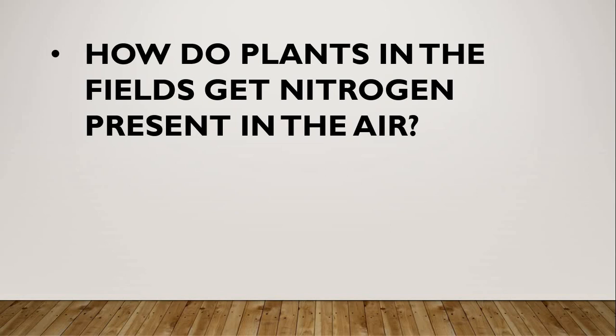Some plants have certain bacteria that convert the nitrogen in the air into a usable form that can be used by plants. Okay, now you got all the answers for question of the day, practice question and worksheet questions.